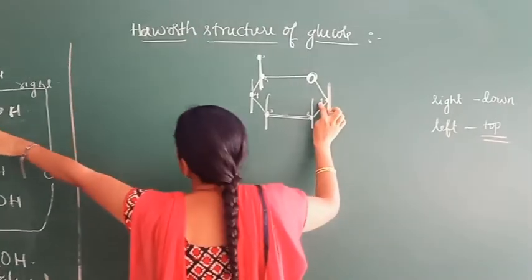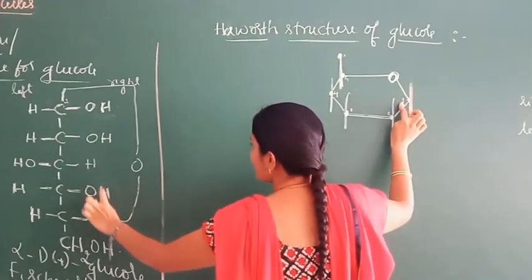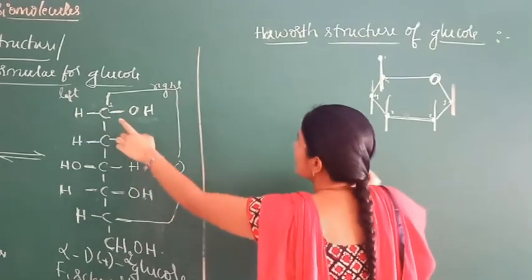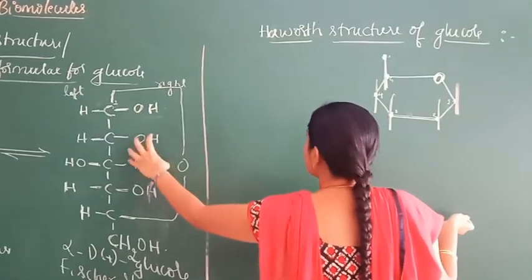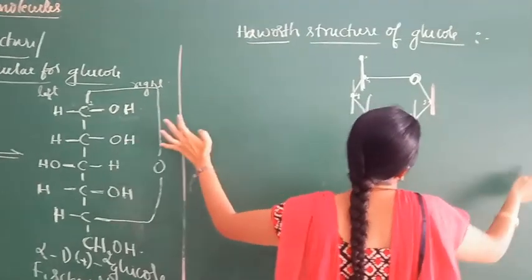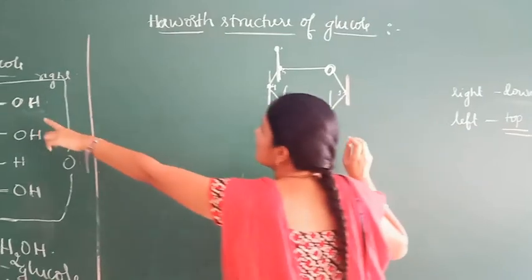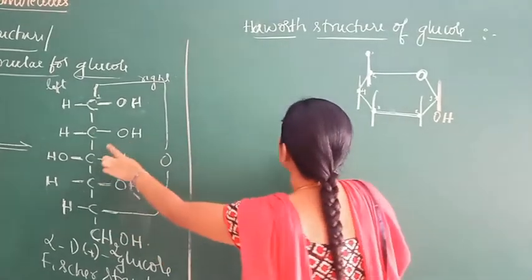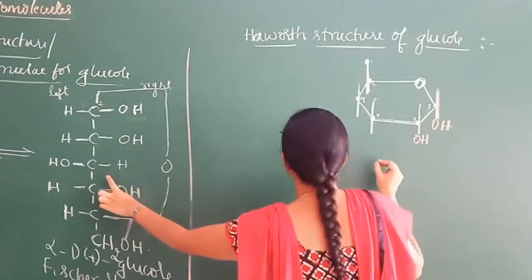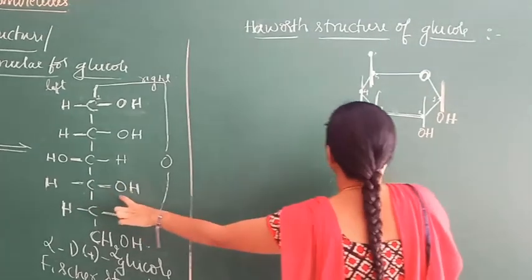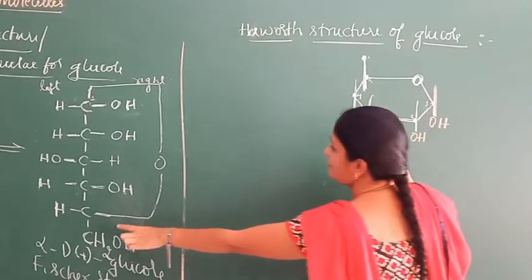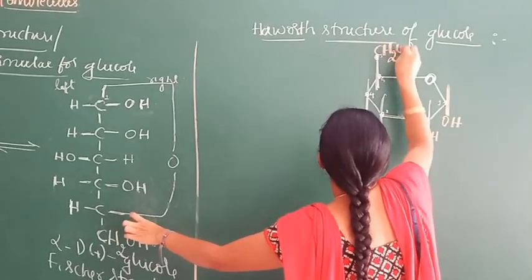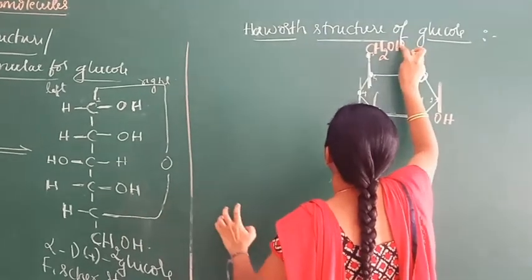Now coming to this structure. First I write the groups present on the right-hand side, which go down. The first carbon has OH, the second carbon OH, the third carbon H, and the fourth carbon OH. The sixth carbon is always at the top, so this position is fixed.